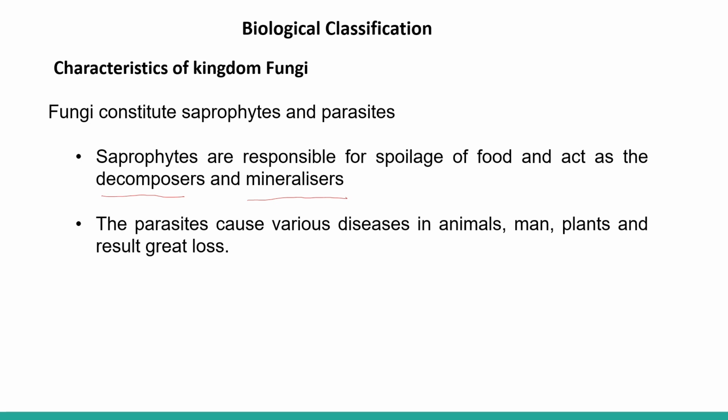Now, the parasites cause various diseases in animals, man, and plants, and result in great loss. How?